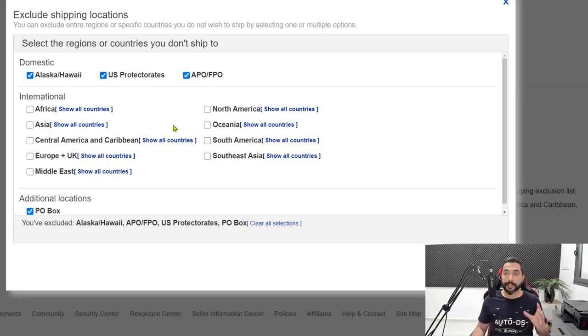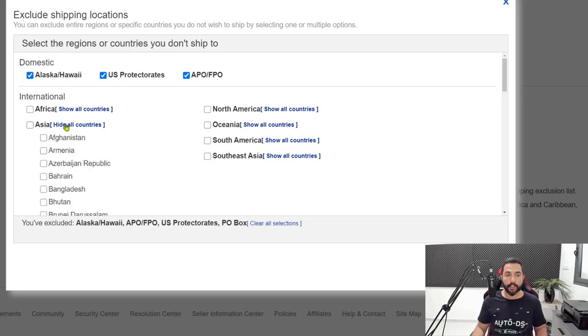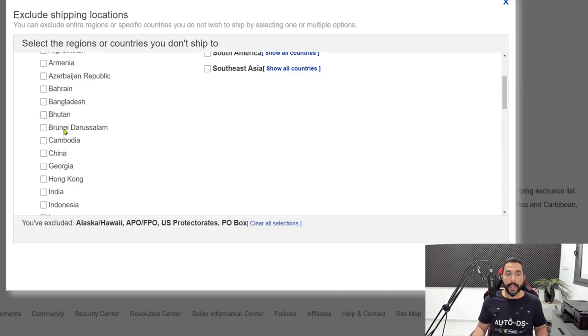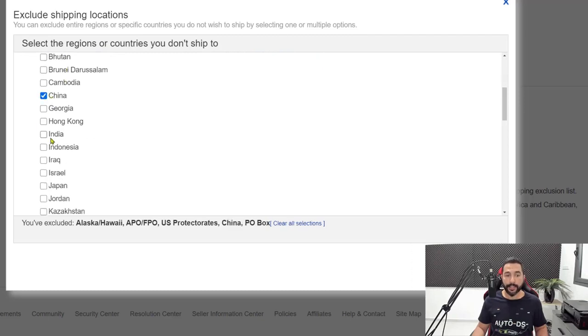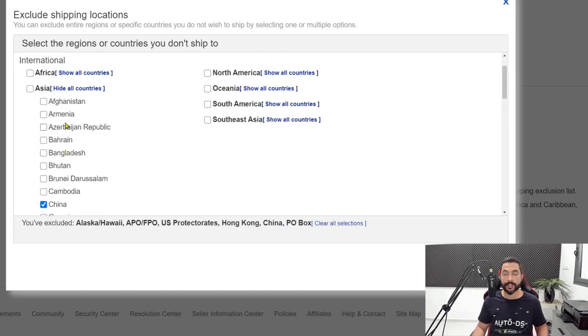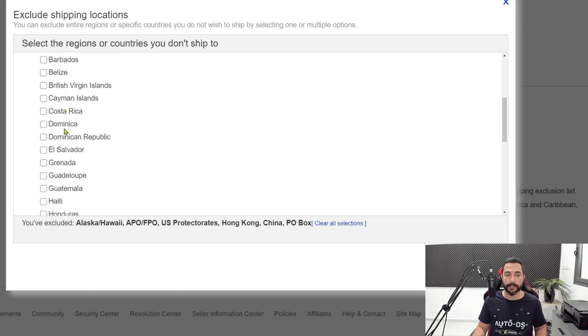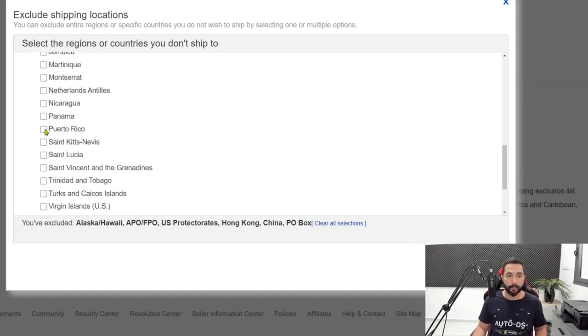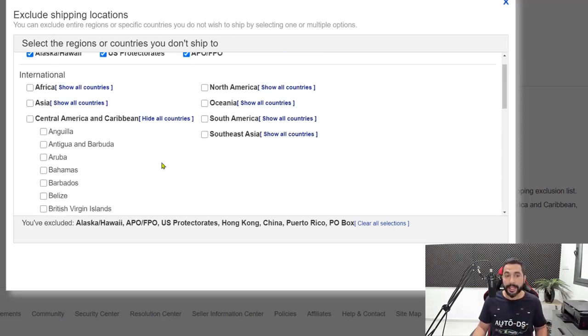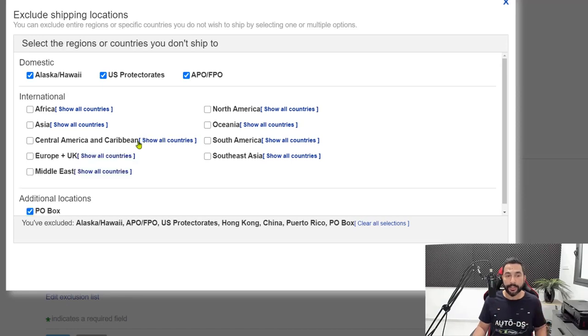And under international countries, we're going to click on show all countries under Asia. And we're going to click in China and Hong Kong, two countries that we do not want to ship to. Then click on hide all countries, and same thing for Central America and Caribbean. Click on show all countries. Scroll down to Puerto Rico. Check that in because we do not want to ship over there. And that's it regarding our exclusion list.